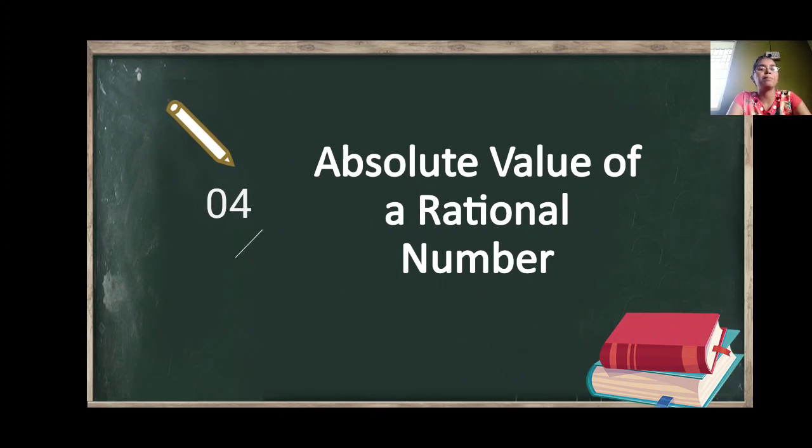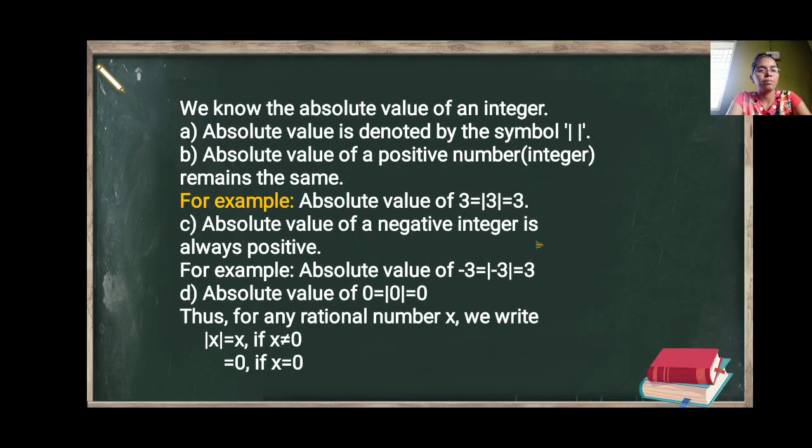How to find out the absolute value of a rational number? We know the absolute value of an integer. The absolute value of an integer can be found whether the integer is positive or negative. The absolute value will be positive. But if the given integer is 0, then its absolute value is 0.